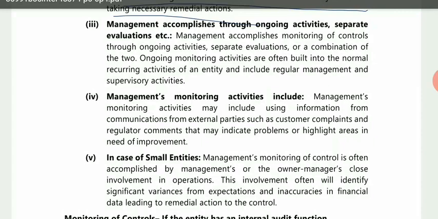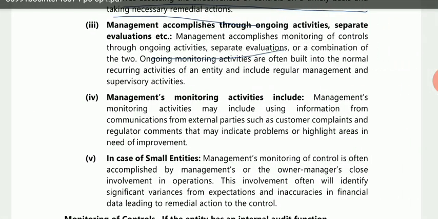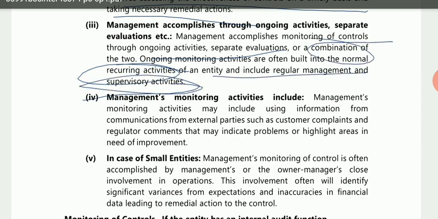Now management accomplishes the monitoring of controls through ongoing activities or separate evaluations. Now how do they monitor? They can either monitor through ongoing activities or they can do separate evaluations. Ongoing monitoring activities are often built into the normal recurring activities, and they also include regular management and supervisory activities. So the entity can do monitoring in 2 ways, either with the ongoing activities only, or with separate evaluation.